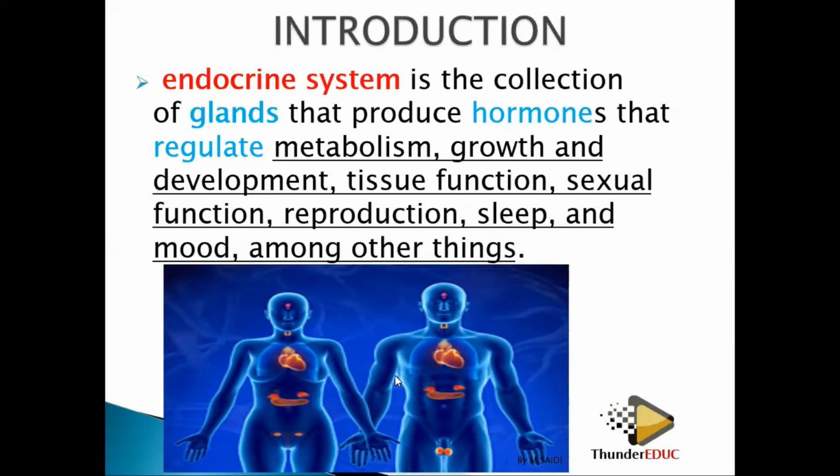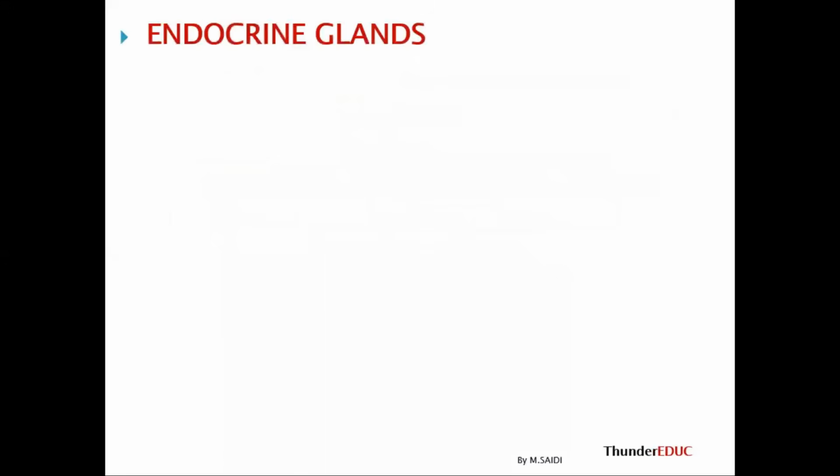So basically in this topic, you need to know the gland, where it's located, the function of that gland, which hormone it produces, and the function of that hormone. And then in some few hormones, what will happen if there is under secretion of that hormone. Basically, that's what you need in this topic, and that's what we're going to be discussing.